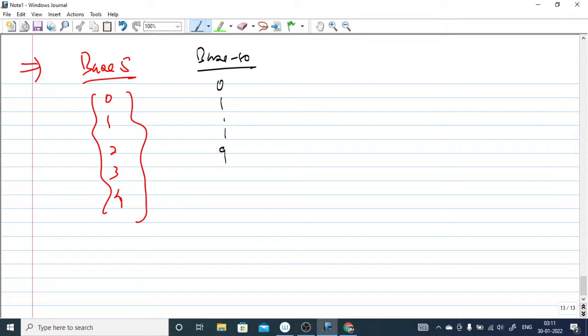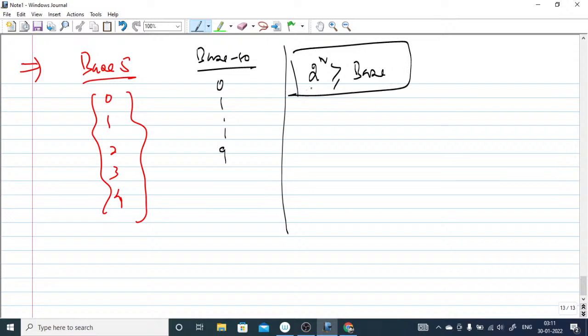So how can we find how many bits are required to represent any base? Always keep in mind that you have to equate 2 to the power n with the base of the number system. Suppose the base is 5, so 2 to the power n greater than or equal to 5, so n will be 3 bits.